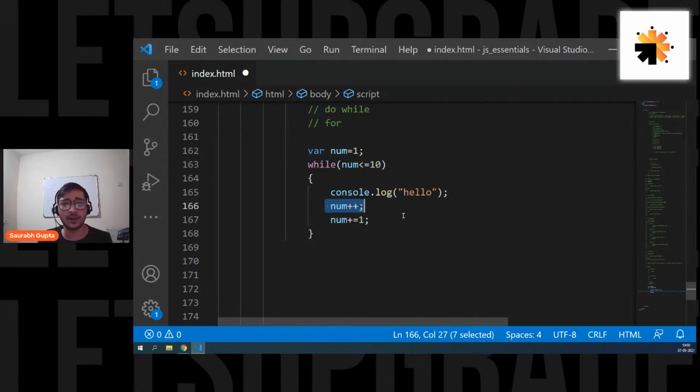There's nothing else that will come there. No, it's not like that. It's totally up to you how you want to increment or decrement it. Is that clear to everyone? So that's how a loop works.